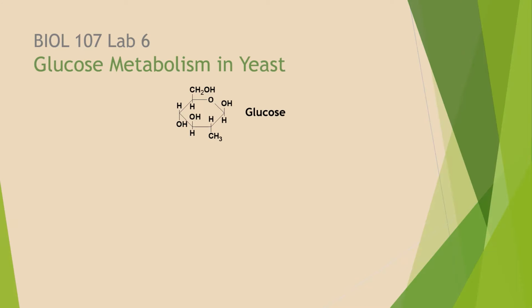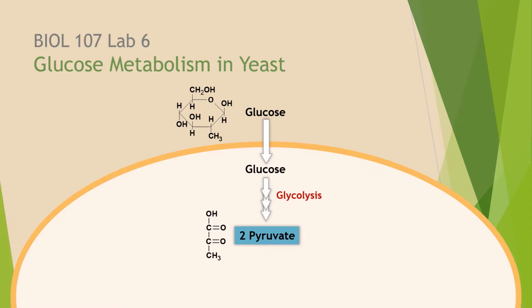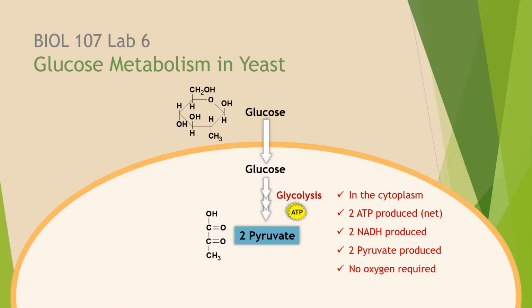Let's take a quick look at glucose catabolism. Here is our glucose molecule, and here is our yeast cell. First, the glucose moves into the cytoplasm, and then the breakdown of glucose begins with the reactions of glycolysis, where one glucose molecule is converted into two pyruvate molecules. Glycolysis also produces two ATP molecules, and here is a summary of glycolysis. We have two ATP produced, two NADH produced, not shown, and the last thing to note is that glycolysis occurs in the cytoplasm whether oxygen is present or not.